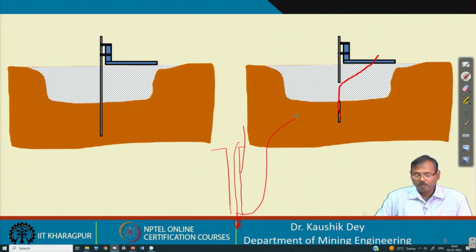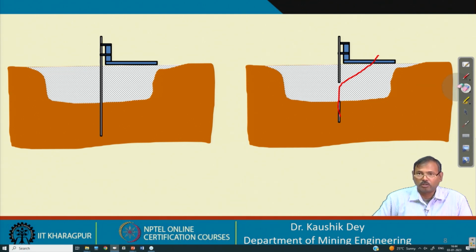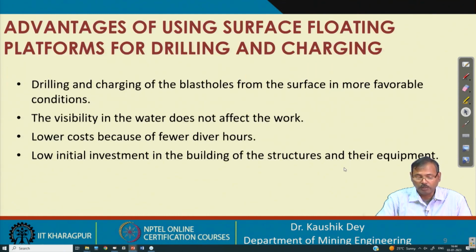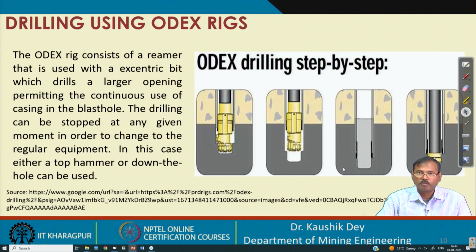That is why you cannot withdraw the drilling system until you complete the charging, because the moment you withdraw, the slush will enter in. So that must be kept in mind: control over the drilling and blasting is very important while this is carried out from the surface itself.